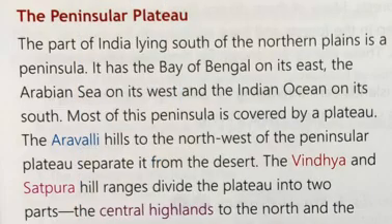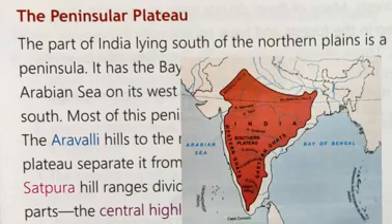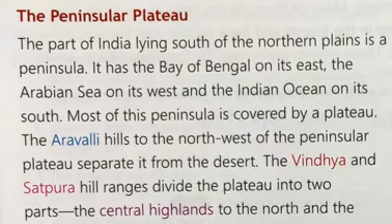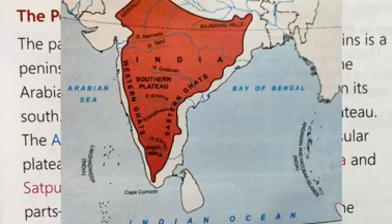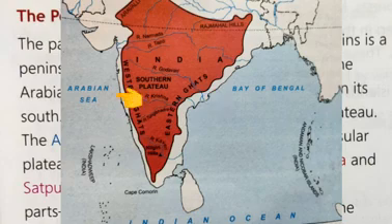The part of India lying south of the northern plains is a peninsula. India is a peninsula as it is surrounded by the Bay of Bengal on its east, the Arabian Sea on its west and the Indian Ocean on its south. Did you get it?